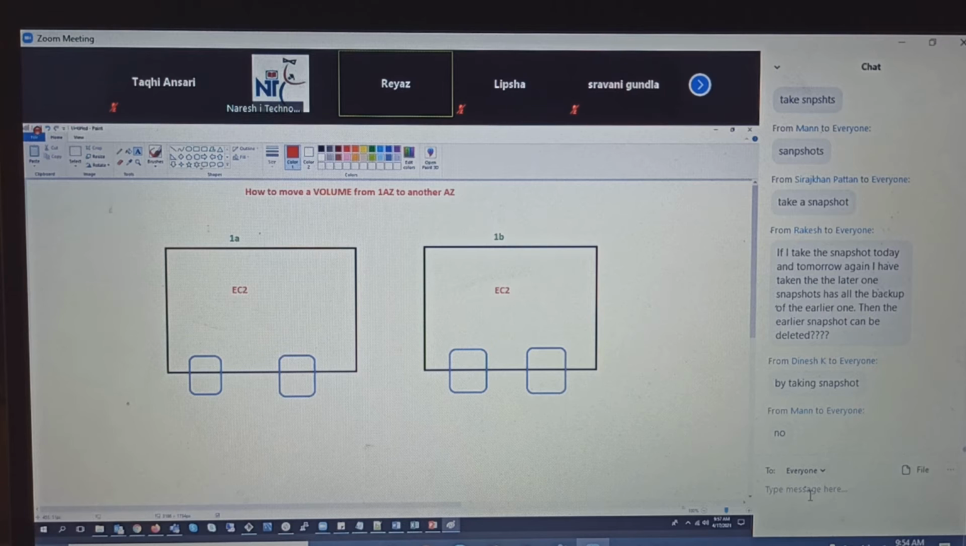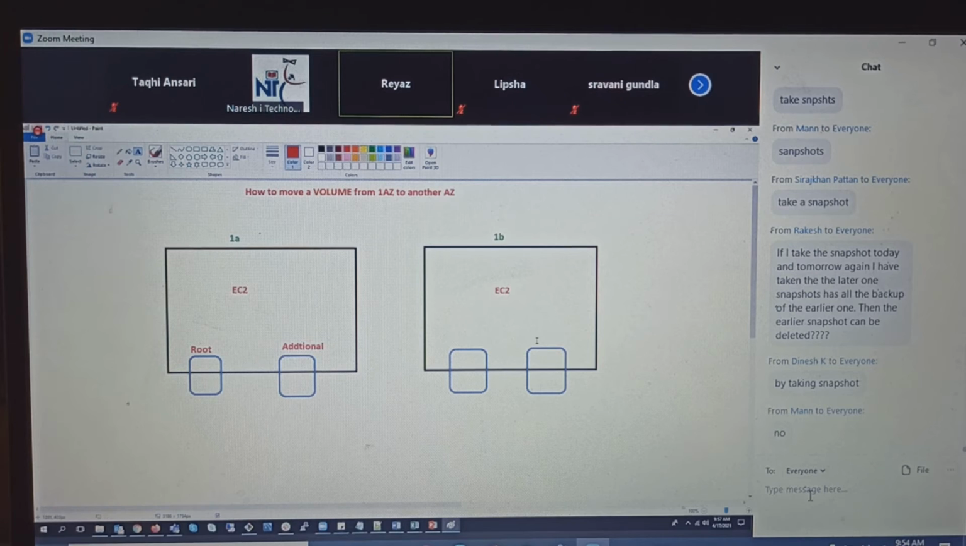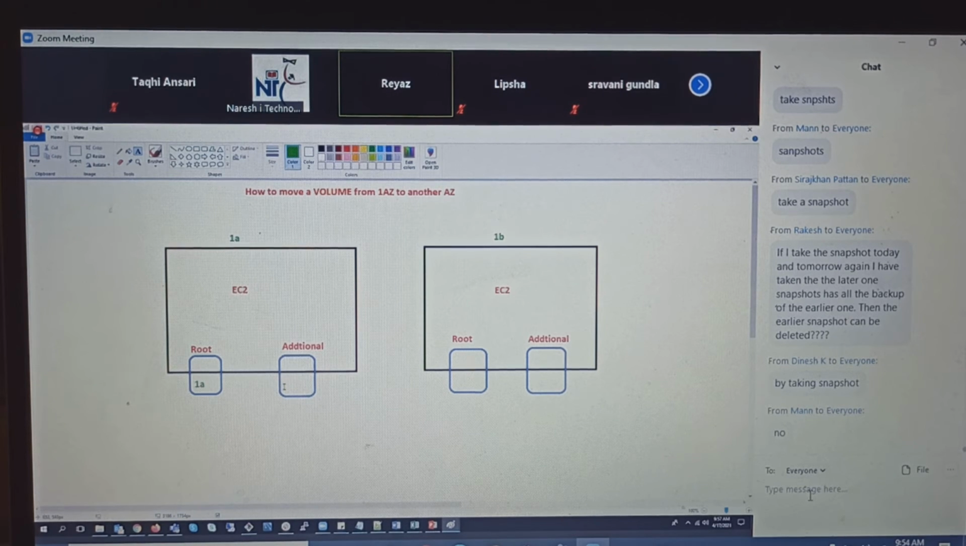So of course, this is root and this is additional. This is root. And the volume should also be in the same availability zone: 1A, 1A, 1B.